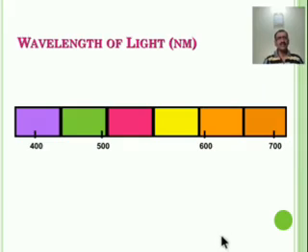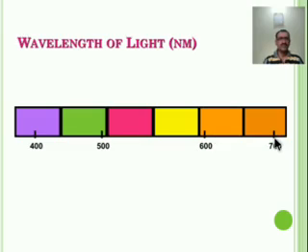This is the wavelength of visible light, from 370 nanometer to 730 nanometer. Near about 400 it shows violet color, then green, yellow, and red. Near about 600 it is orange, and around 700 nanometer it is dark orange.